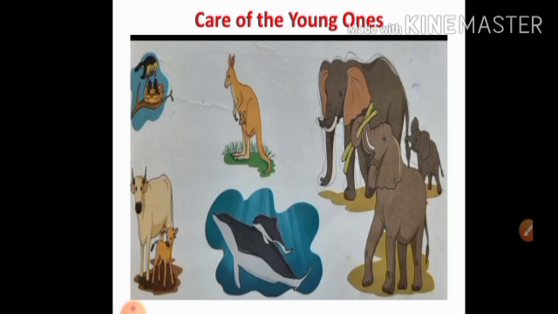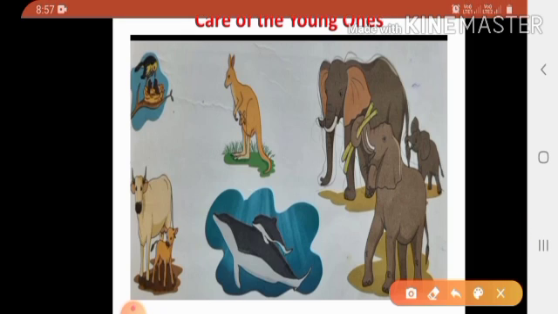So, I have taken some examples of love and bonding between animals and their young ones. You can see here children. Here some pictures are there. First one, birds feed their young ones until they can fly out of the nest to find their own food. Then second, kangaroo. Kangaroos carry their young ones in their pouches.